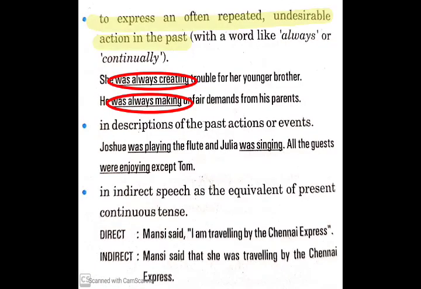To express an often repeated, undesirable action in the past with words like always or continually. So, if there is an undesirable action that is often repeated in the past, then we use past continuous tense. For example, he was always making unfair demands from his parents. So making unfair demands is undesirable and always shows that it is a repeated action of the past. Then we use past continuous tense.